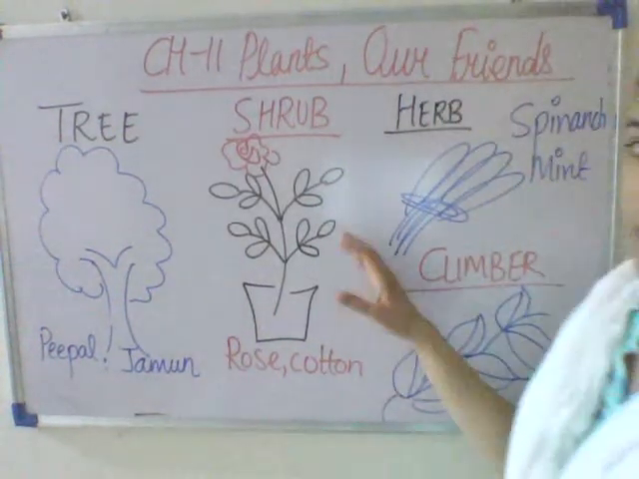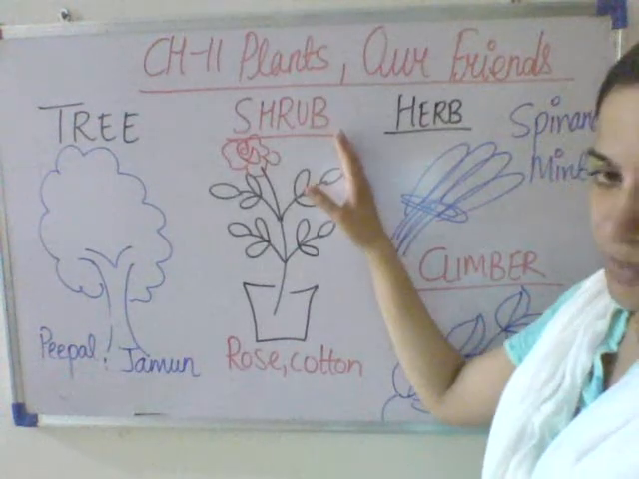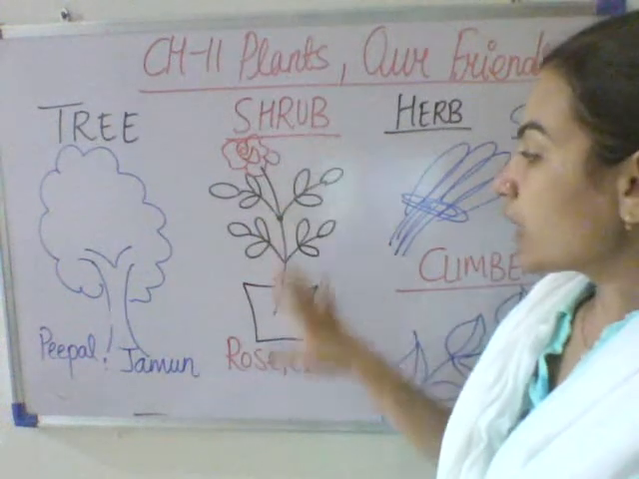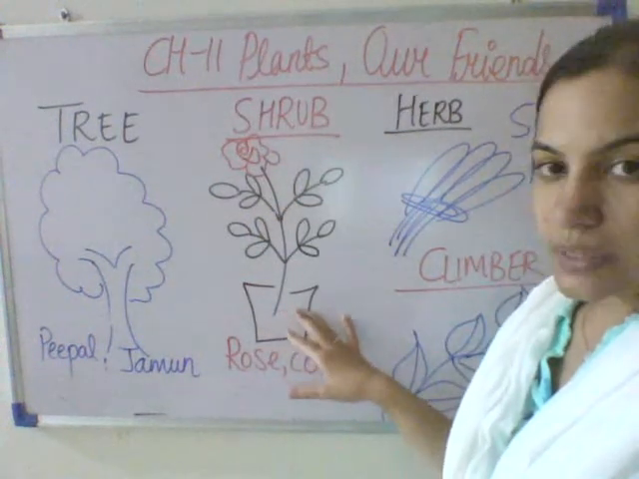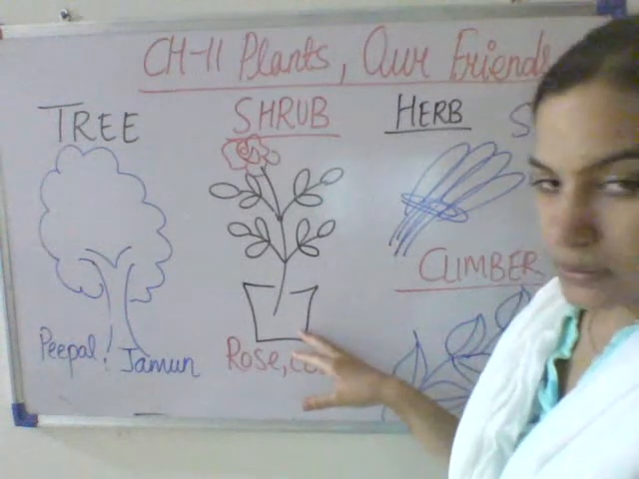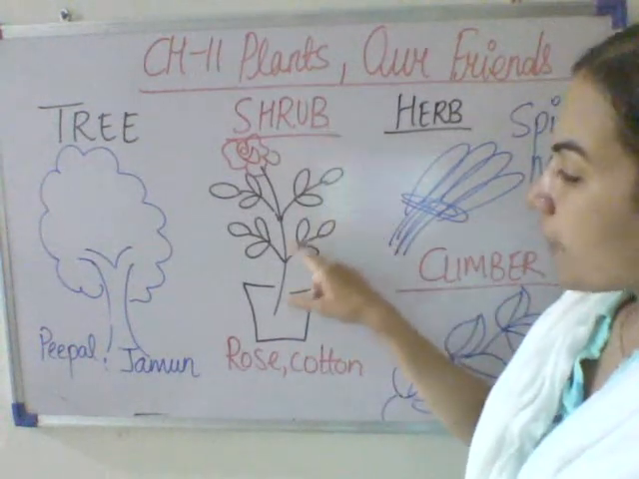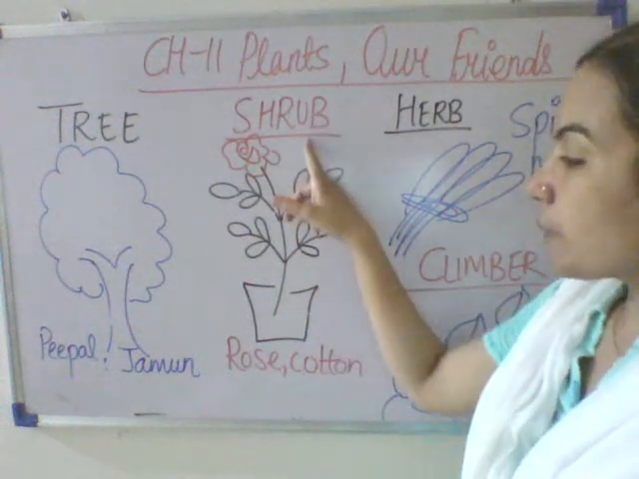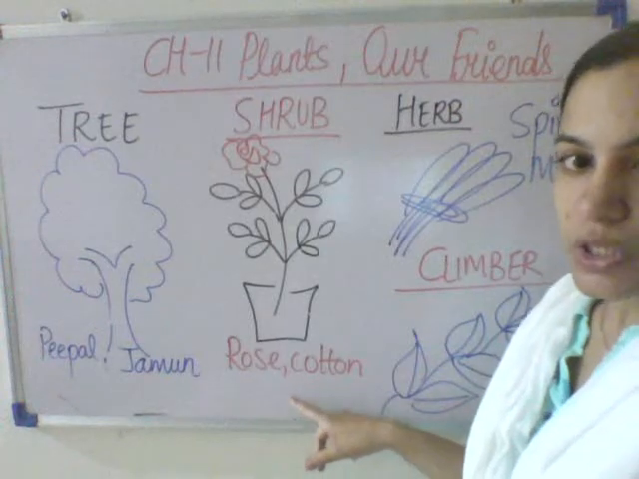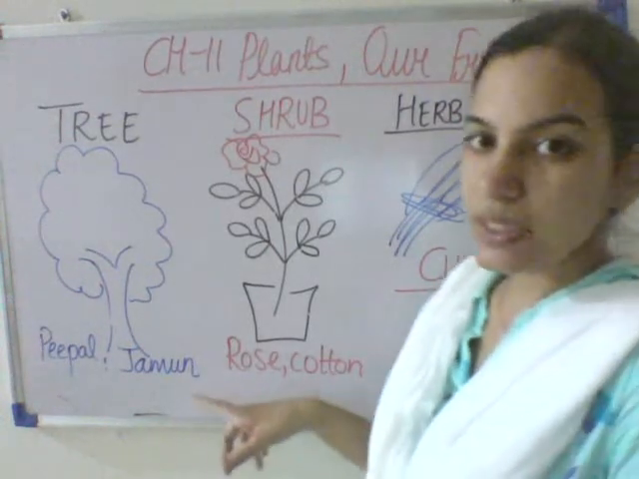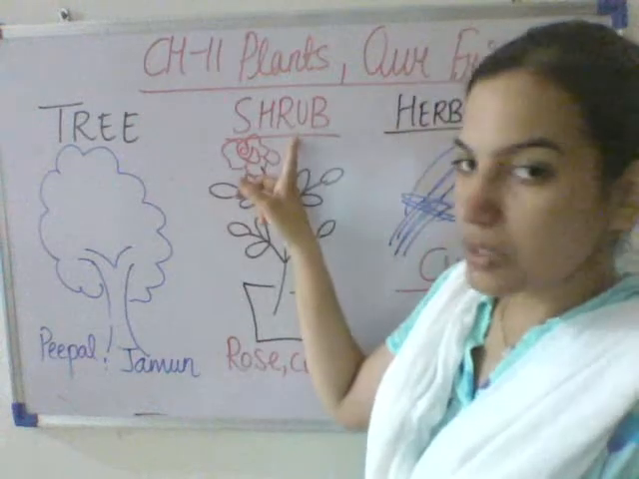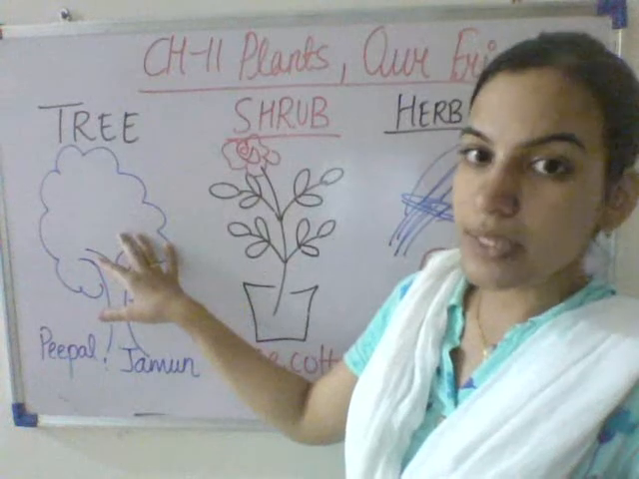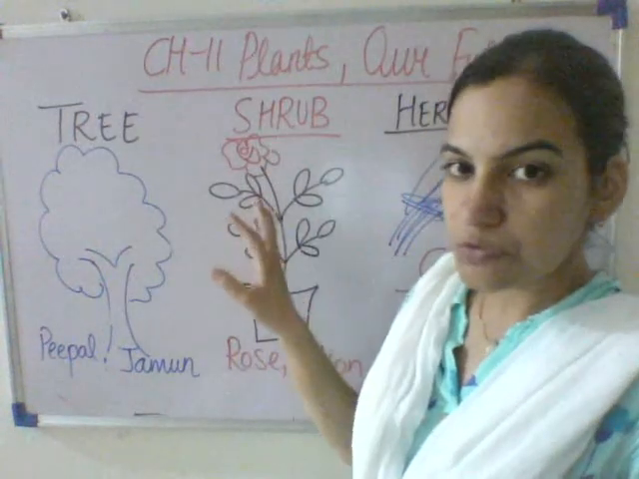Next we will be studying about shrub. So what is a shrub? Shrubs are smaller than trees. This shrub you can grow in a pot. You can grow it inside your home also. This shrub also has many branches, but these branches are close to the ground. What are the examples of the shrub? Like rose, cotton, tulsi. Most of you have tulsi at home. So these all are examples of the shrub. The tree lives for many years. Shrub can live up to 5 years.